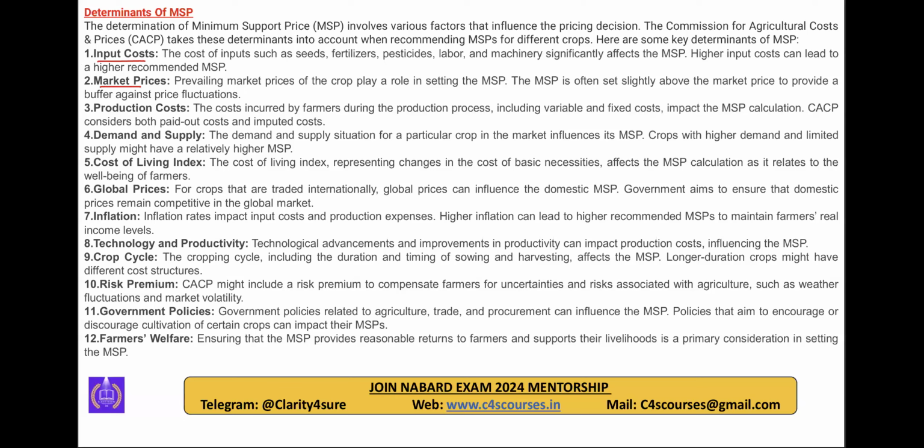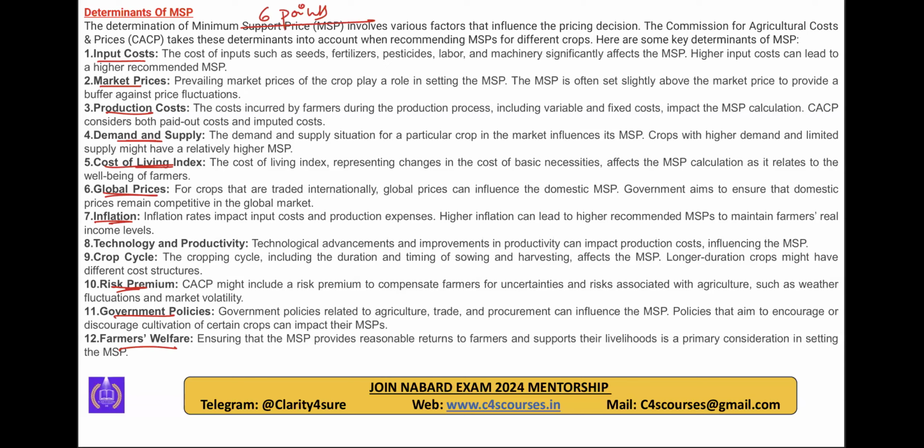Next is the market prices prevailing. The production cost, ठीक है, जो भी प्रोडक्शन में लगा हो, चाहे वो इनपुट के लिए हो या मार्केटिंग के लिए हो, सब कुछ इंक्लूड करेंगे. The demand and supply that we were asking, the demand and supply. Then cost of living index, what is going on in the economy, the global prices of the commodities, the inflation in the country, the risk premium associated with it, the government policies and the farmers welfare, right, vision of the government. So at least 6 points.